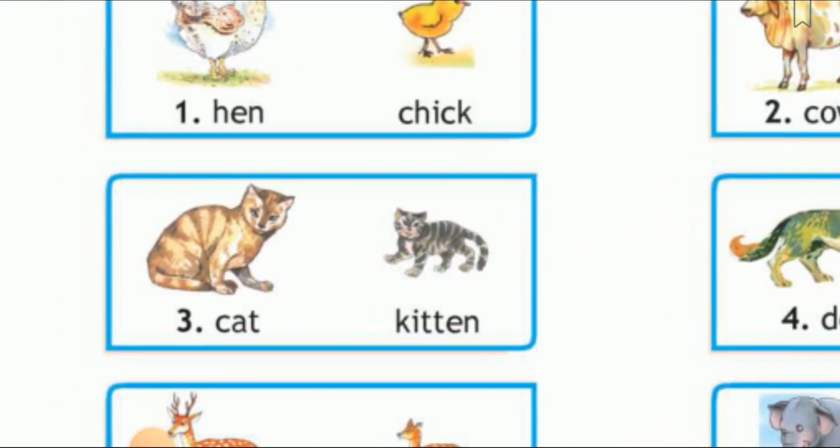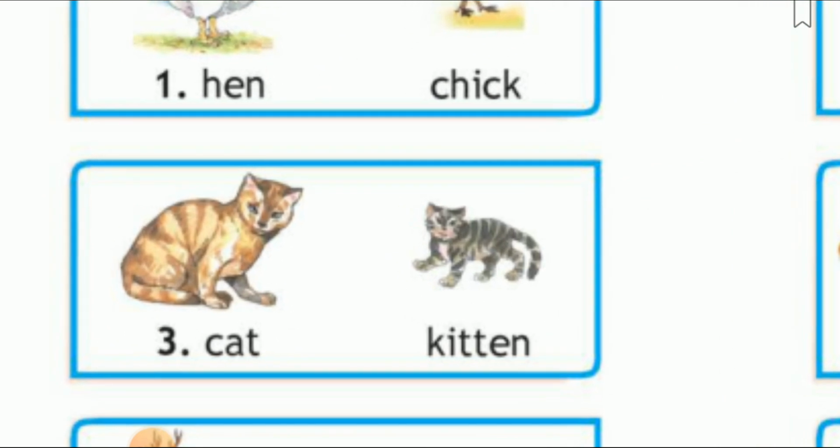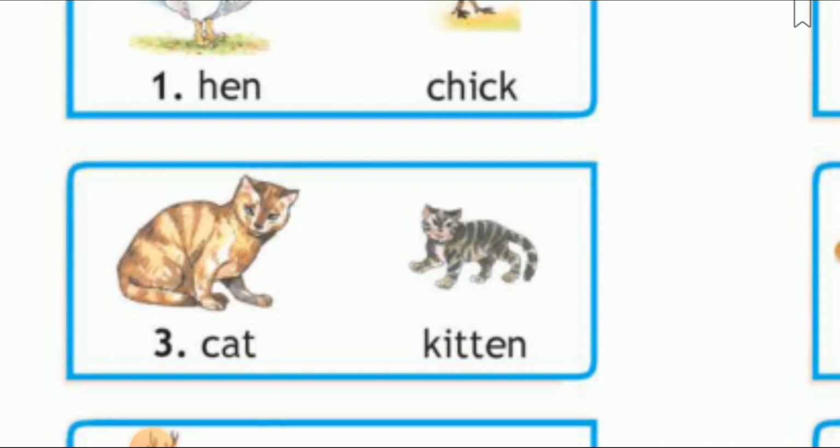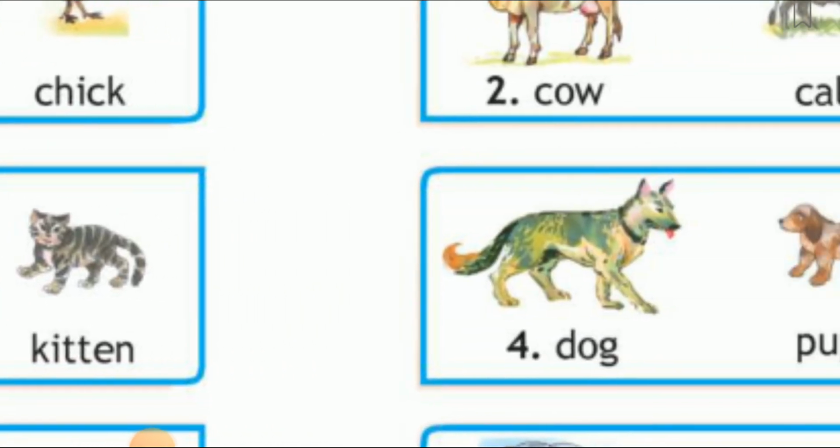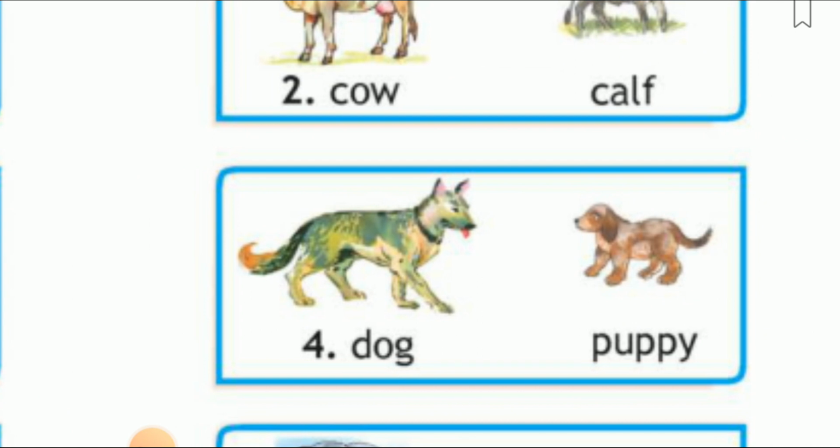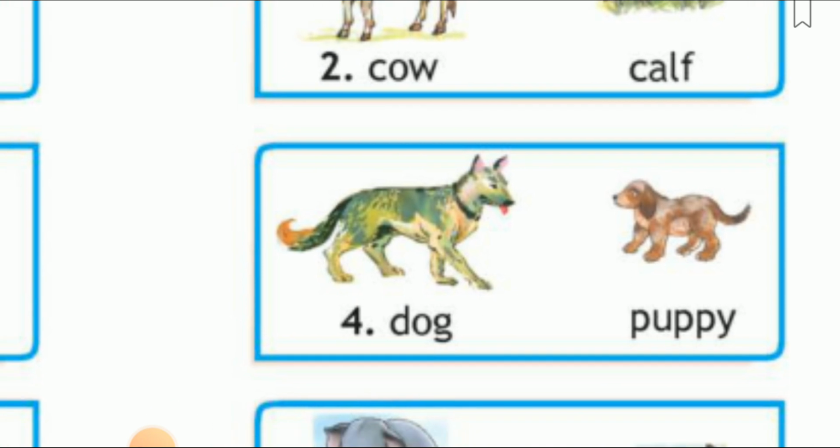Next is cat. Cat and its baby is kitten. Kitten. Next is dog. Dog and the baby of dog is puppy. Puppy.